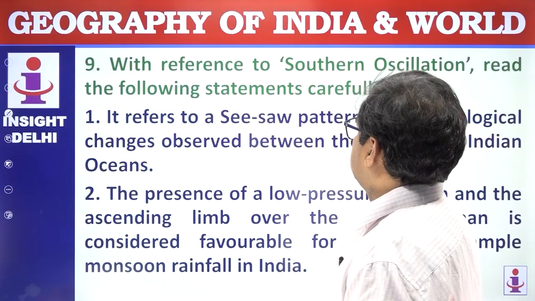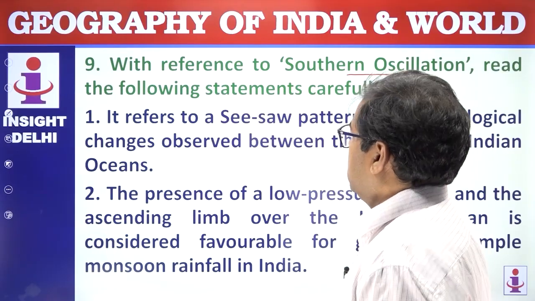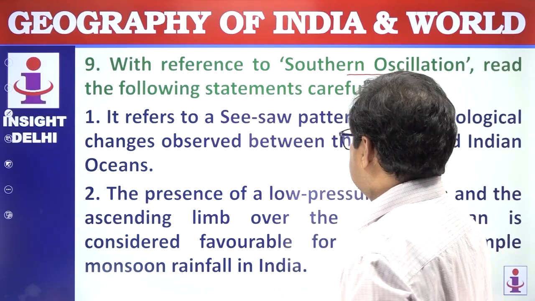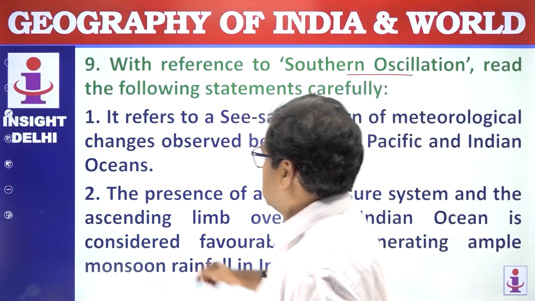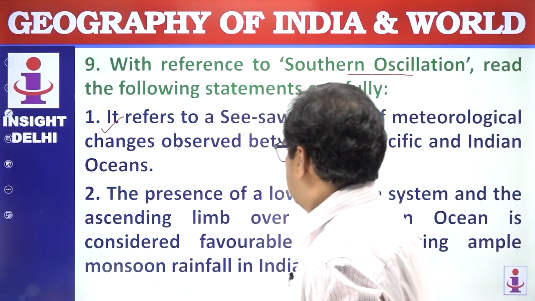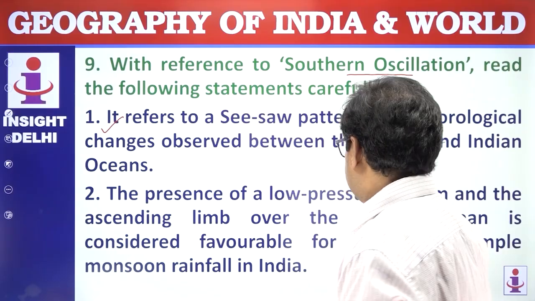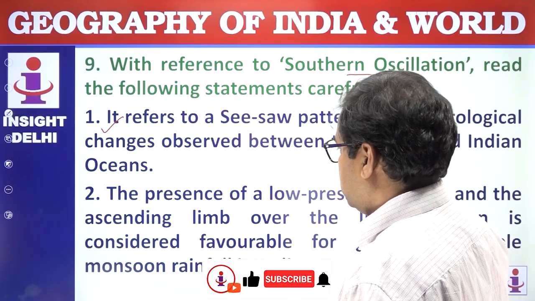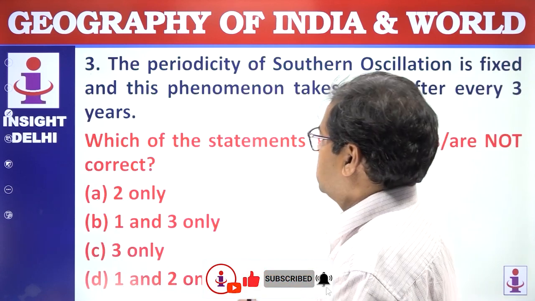Next question. With reference to the Southern Oscillation, read the following statements carefully. It refers to a seesaw pattern of meteorological changes observed between the Pacific and Indian Ocean. This is a correct statement. The presence of a low pressure system and the ascending limb over the Indian Ocean is considered favorable for generating ample monsoon rainfall. This is also correct. Next statement.